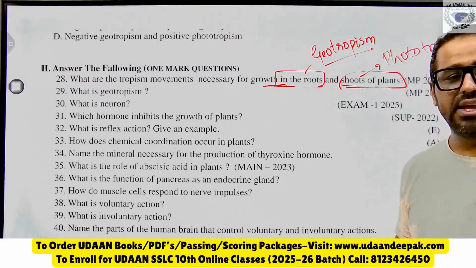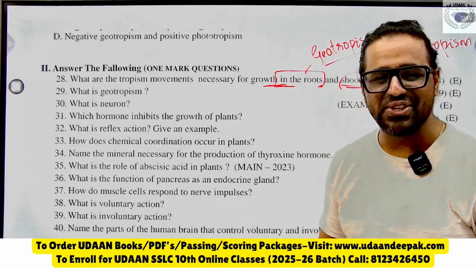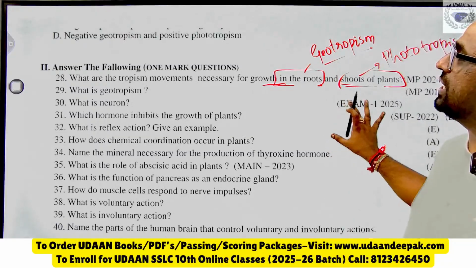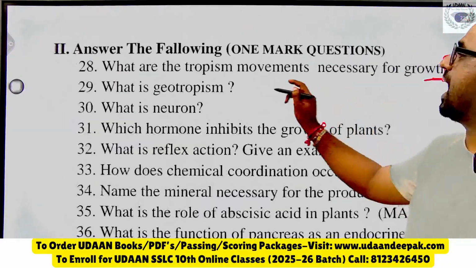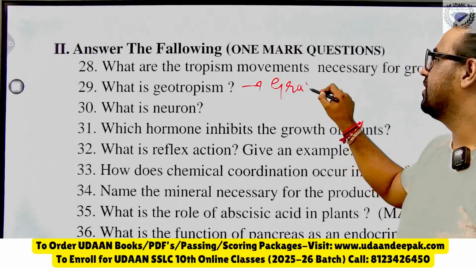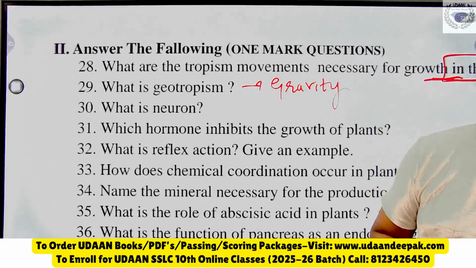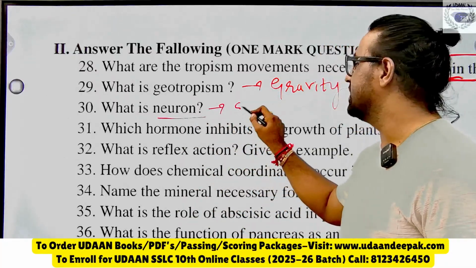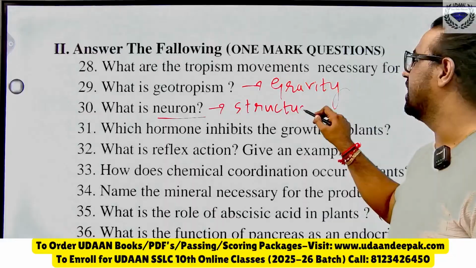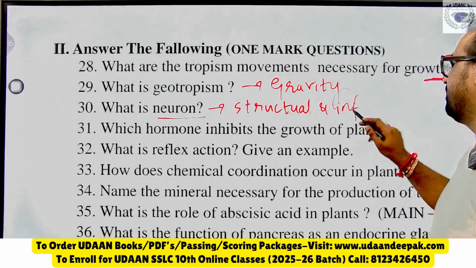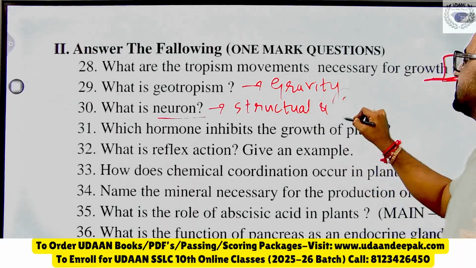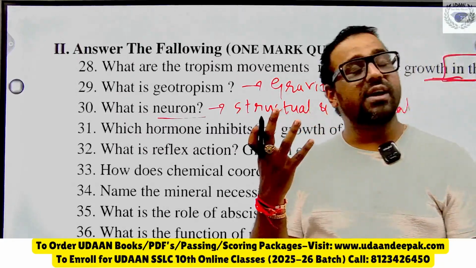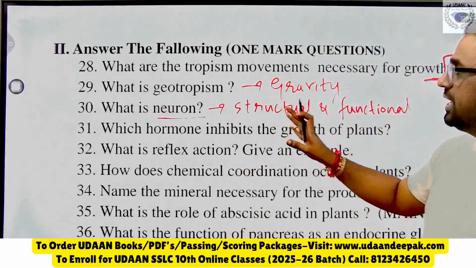Very good Nihal. Meera is there. Hello Meera, nice to see you online dear. Shoot, photo, root, geo. Very good. Then what is geotropism? The movement of plant parts in response to gravity, we call it geotropism. I hope you got it. Then what is neuron? Neuron is the structural and functional unit of the nervous system. The structural and functional unit of the nervous system is what?